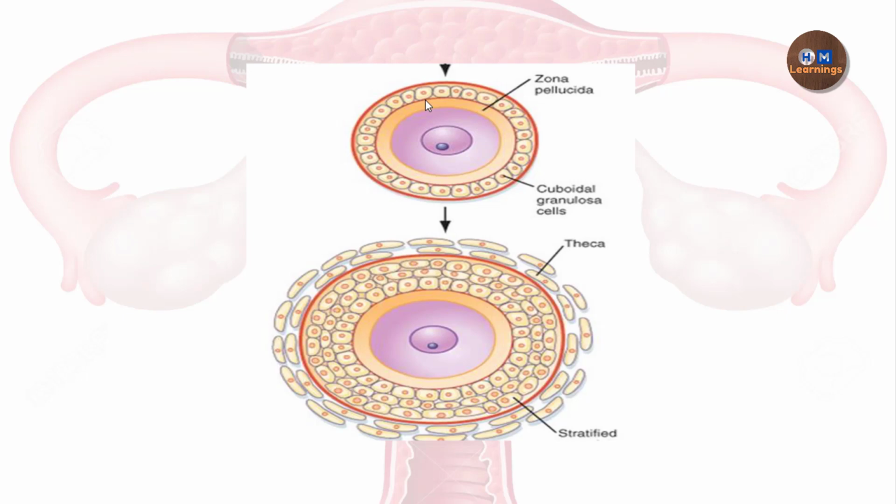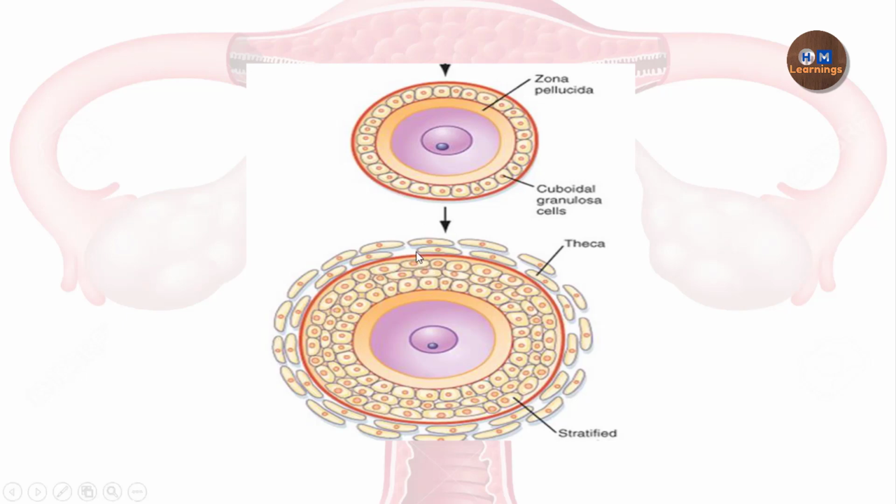That means human sperm will bind the human ovum. That is ensured by the zona pellucida. The species-specific sperm binding site is because of the presence of the zona pellucida, which is secreted by the primary oocyte in the primary follicle.